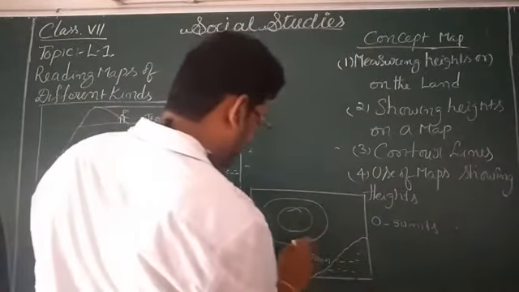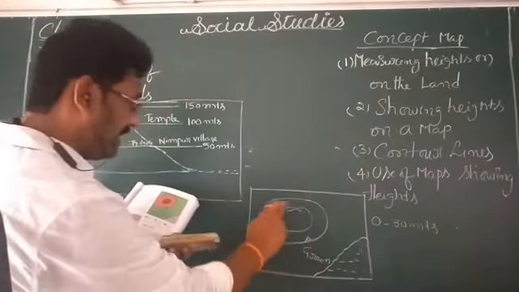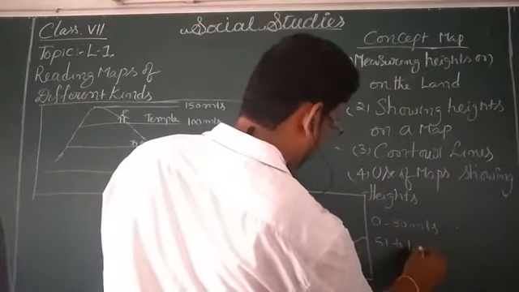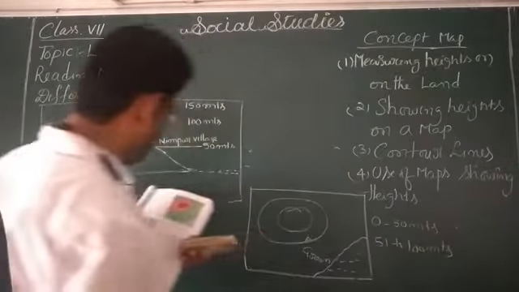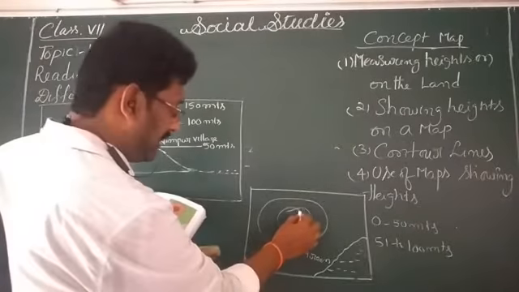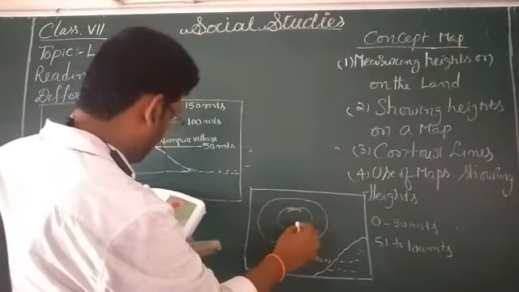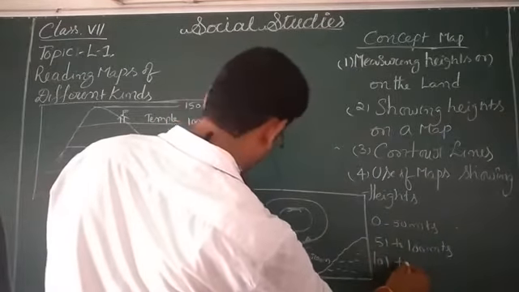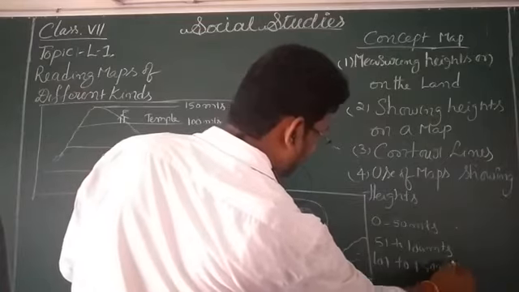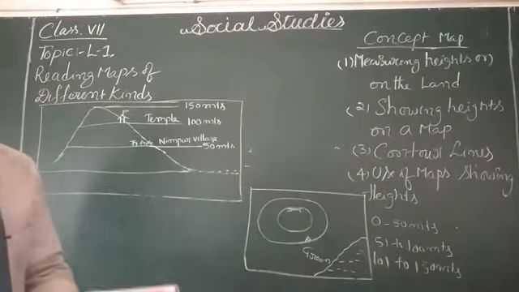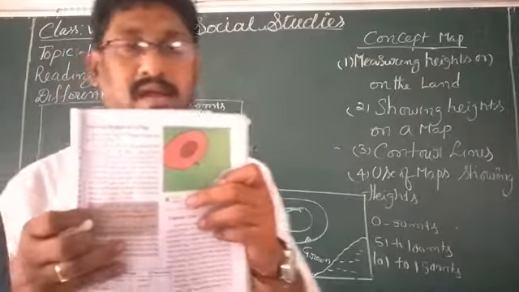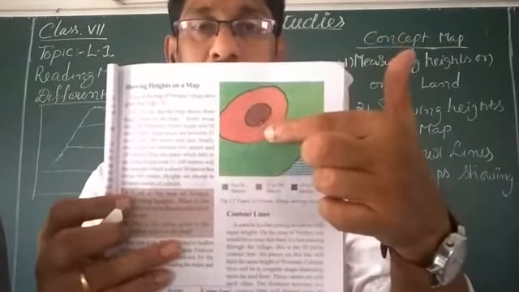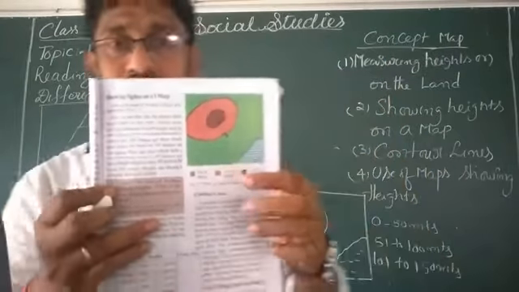So how much height does this have? 51 meters to 100 meters height. Now another one, see once this part. This part is shaded with brown color. So the height is 101 to 150 meters. That means, understand clearly, my dear children, in our textbook page number 5 they have given this. You can understand this picture clearly. Go through the textbook once, all of you.